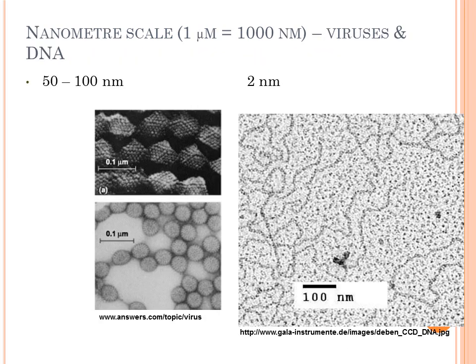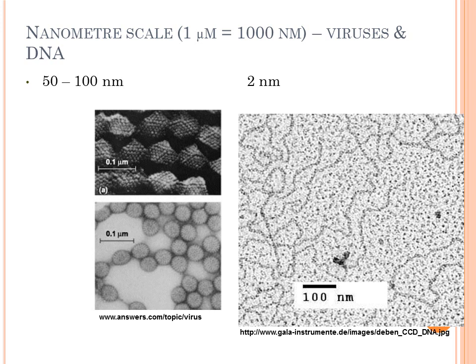Then if we want to see the nanometer size, 1 micrometer is equal to 1000 nanometers. So this size is very small and we can't see that object. Which objects can we measure in terms of nanometers? That is only viruses and DNA.